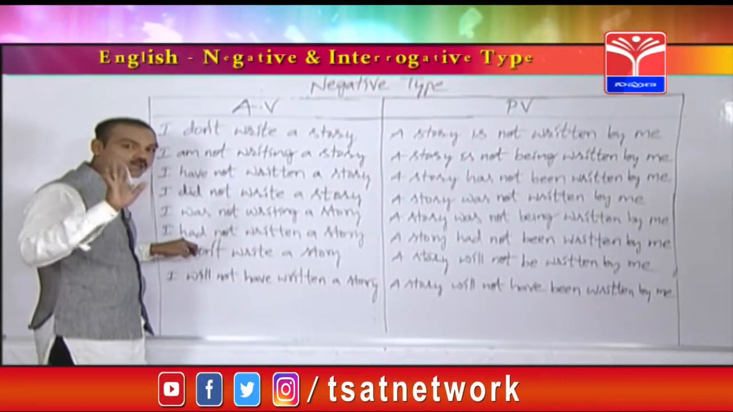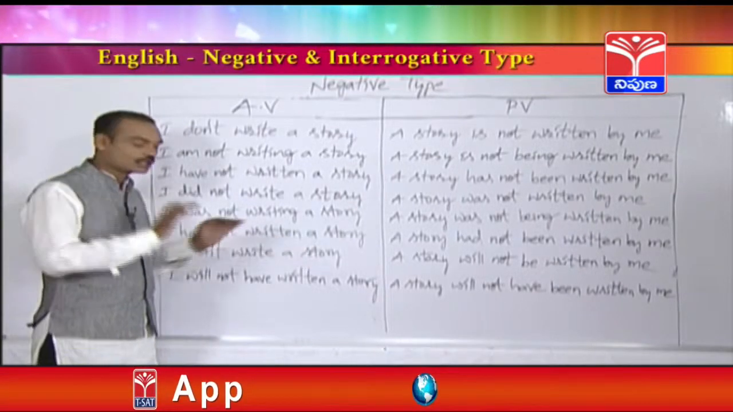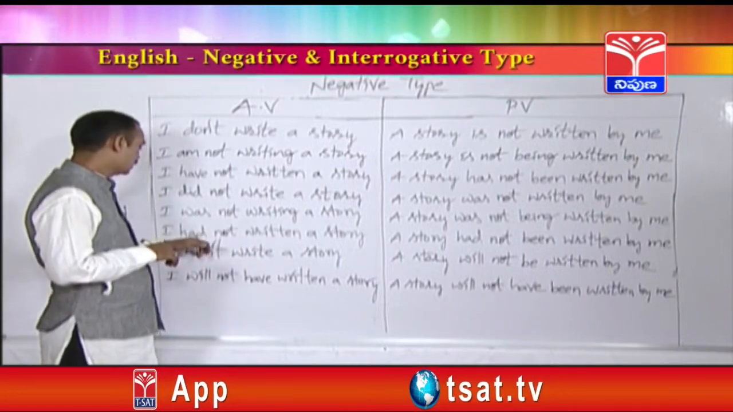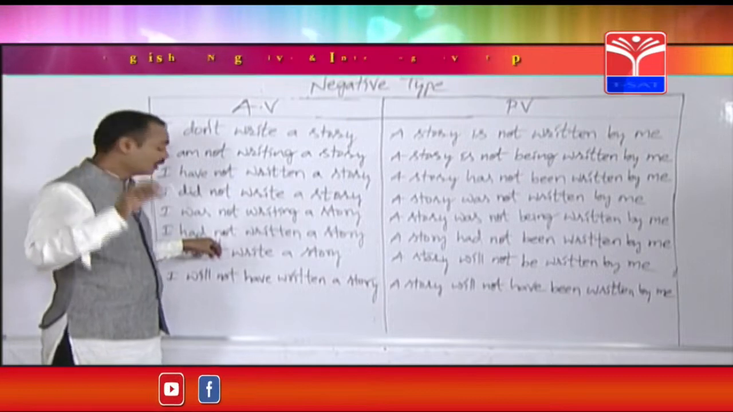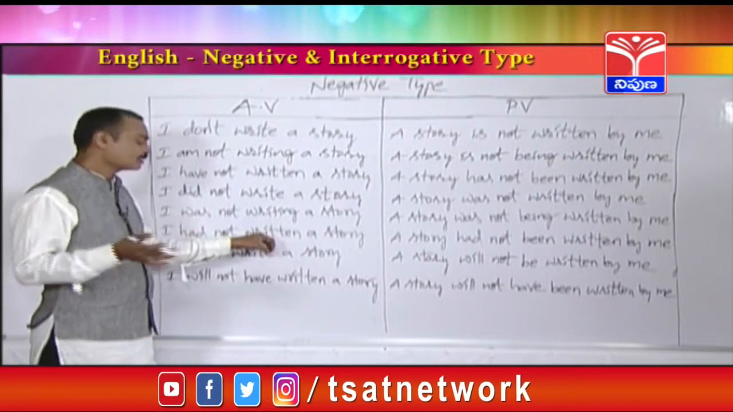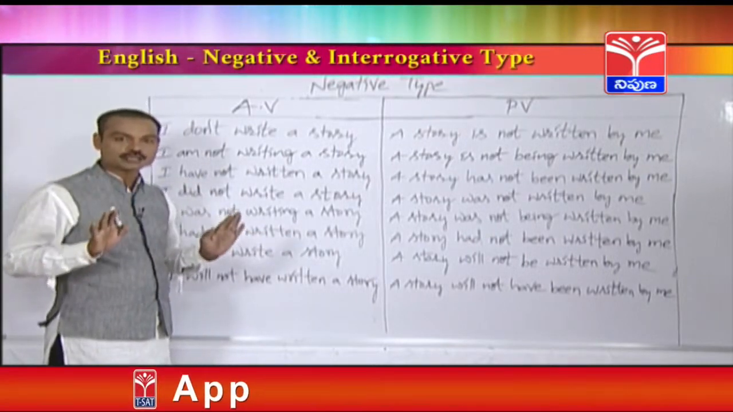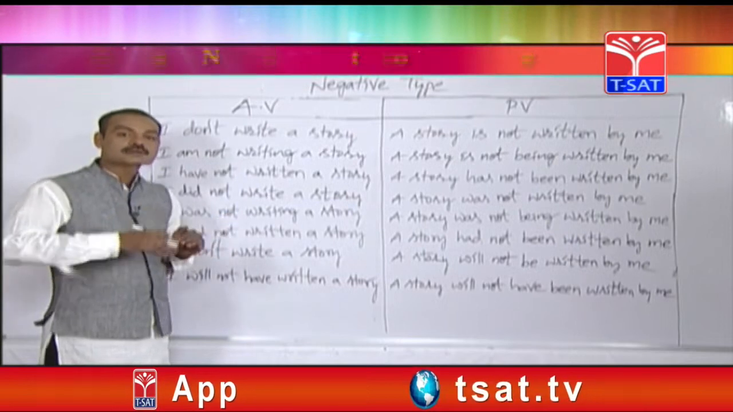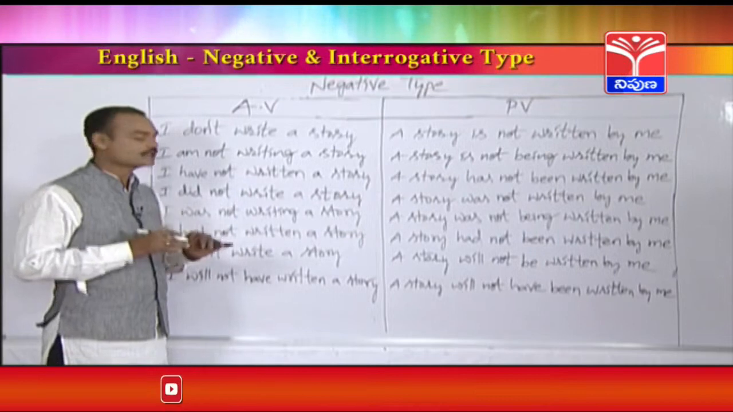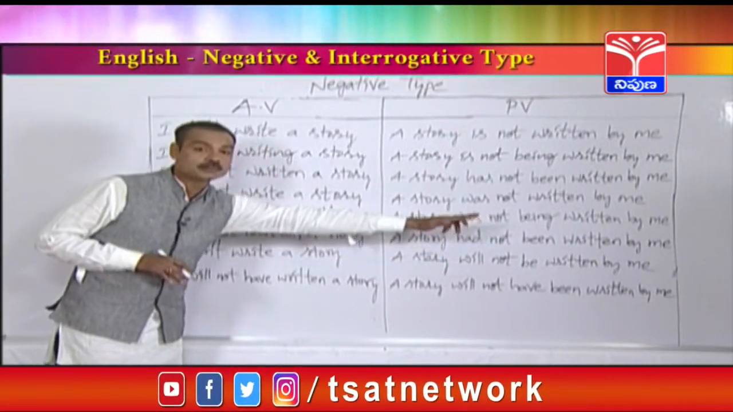Next, let's see past perfect tense. I had not written a story. How can you find out this is a sentence of past perfect tense? See, had. Whenever you find had and the main verb is in the third form, that sentence is from past perfect tense. I had not written a story. Okay, it is a negative sentence of past perfect tense. Now we are going to change this into passive voice. A story had not been written by me.